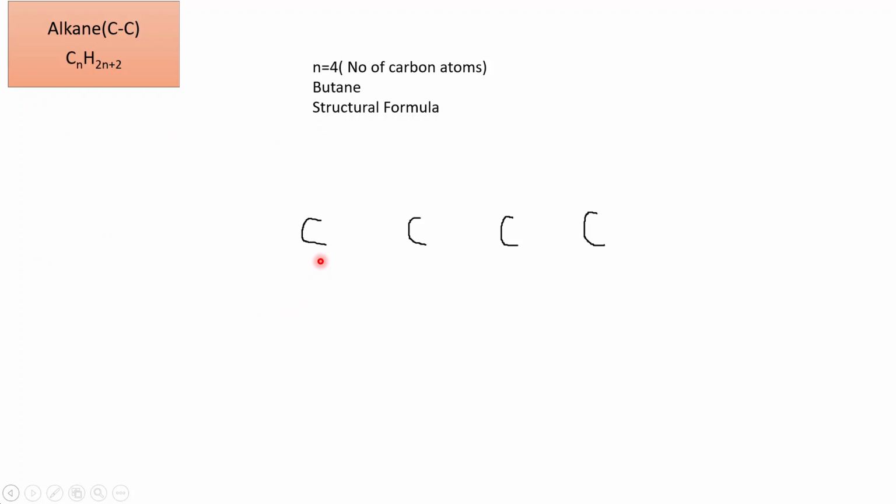To begin with, we will indicate the 4 carbon atoms present in butane. In the next step, indicate the 4 lines around each carbon atom. As you can see, 1, 2, 3, 4. Around the next carbon atom, 1, 2, 3, 4. This one is common. This is the single covalent bond between the 2 carbon atoms. Similarly, this line indicates a single covalent bond shared between 2 carbon atoms. 1, 2, 3, 4. For the next carbon atom, 1, 2, 3, 4.